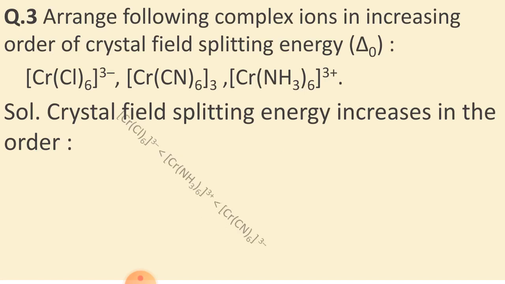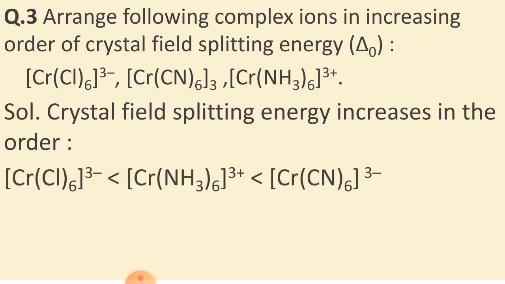So the crystal field splitting energy increases in the order CrCl6 3-, then Cr(NH3)6 3+, then Cr(CN)6 3-. The stronger the ligand, the greater the crystal field splitting energy. You can find this from the spectrochemical series.